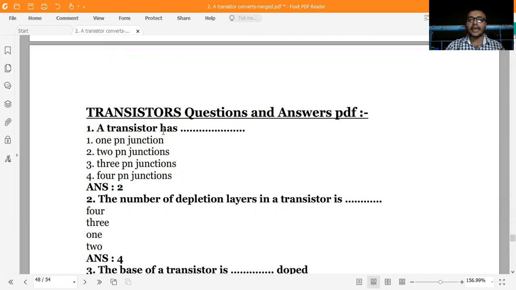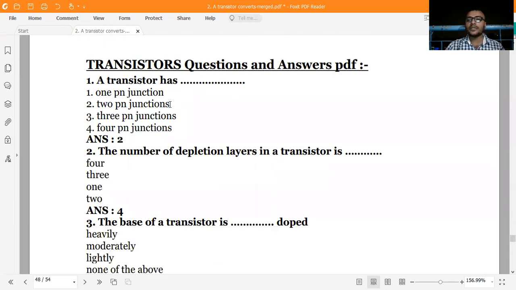A transistor has how many junctions? Yeah, we just read it earlier. A transistor is the combination of NP and PN. So it contains 2 PN junctions. What is the junction? It is a combination of 2 PN.